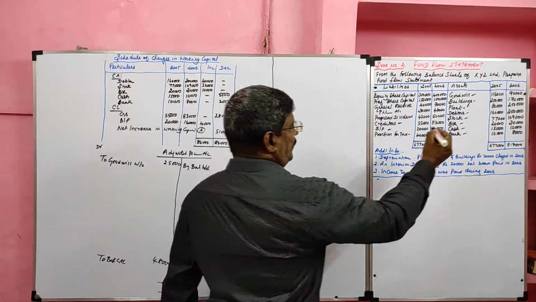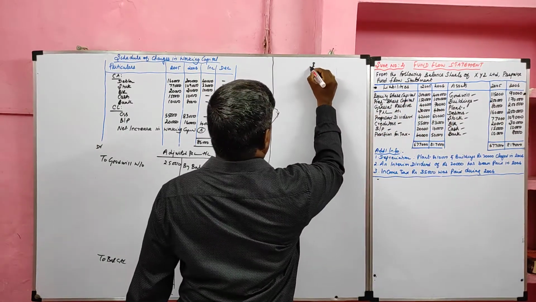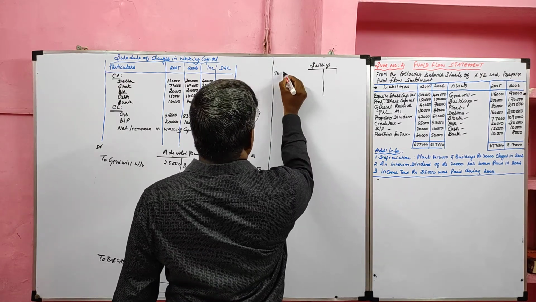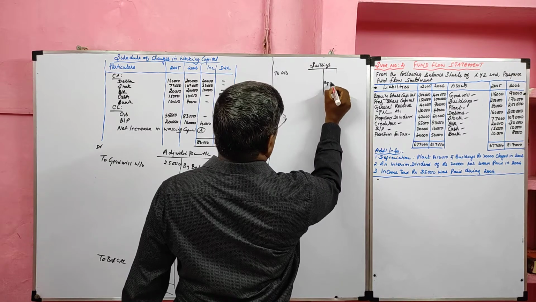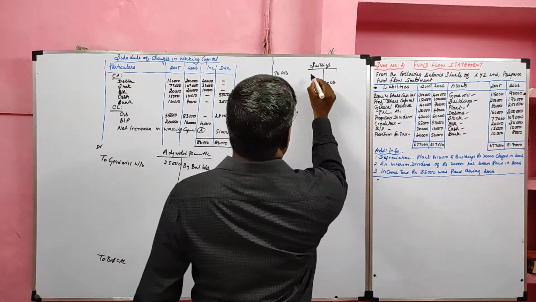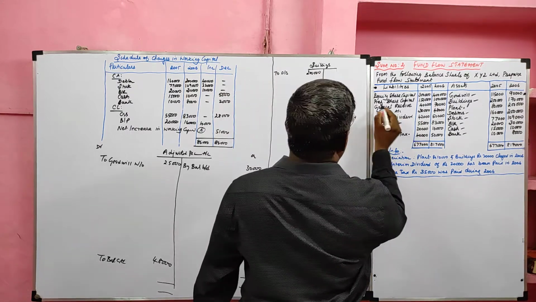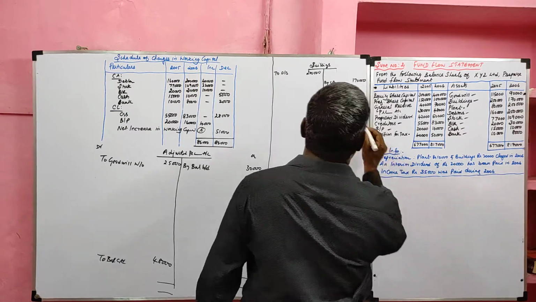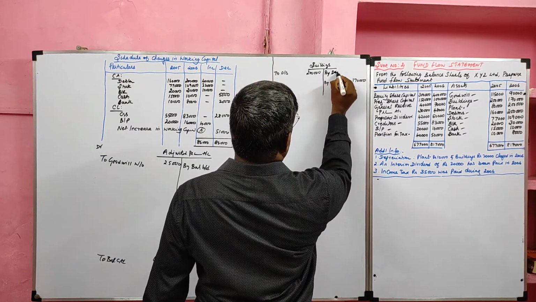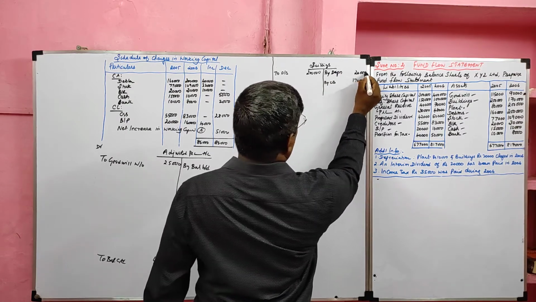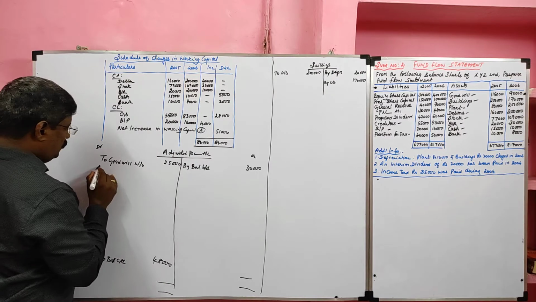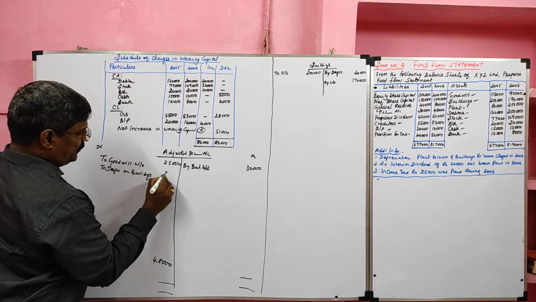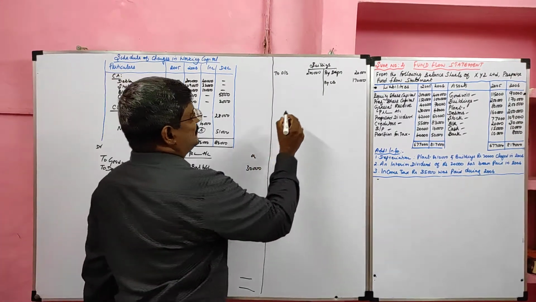Then for building, we have to prepare ledger account. Building is an asset. Opening balance debited, closing balance credited. So opening balance how much? 2 lakh. Closing balance 1,70,000. At the same time, it has adjustment. Depreciation on plant 10,000. Building 20,000. So we have depreciation for building, 20,000. The same depreciation should be debited to the adjusted profit and loss account to depreciation on building 20,000. Then we'll balance this building account.